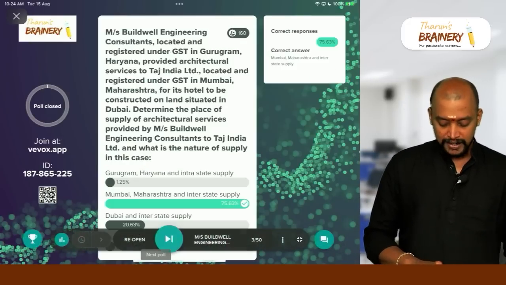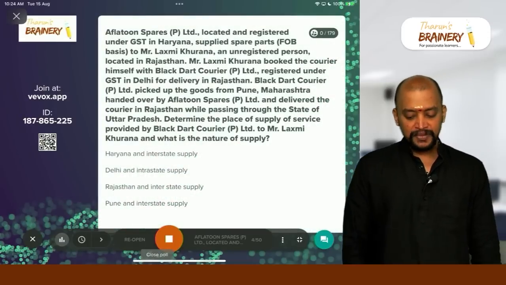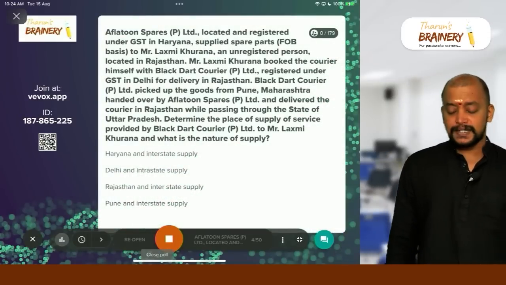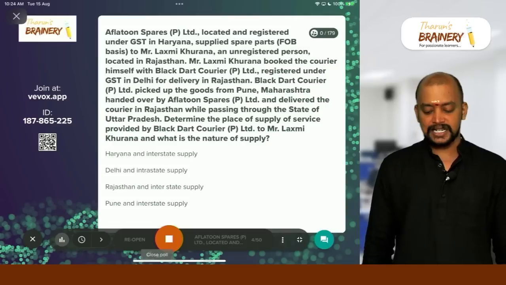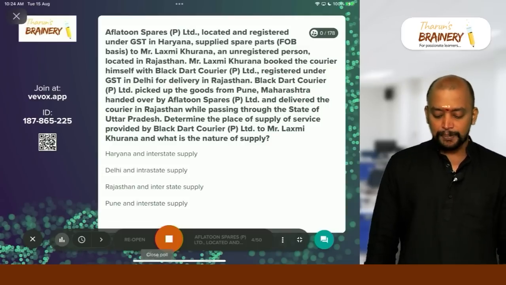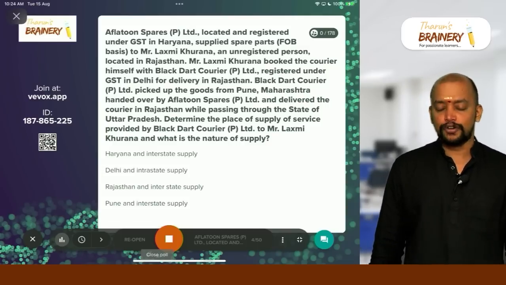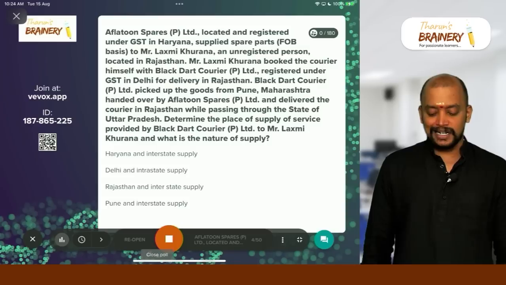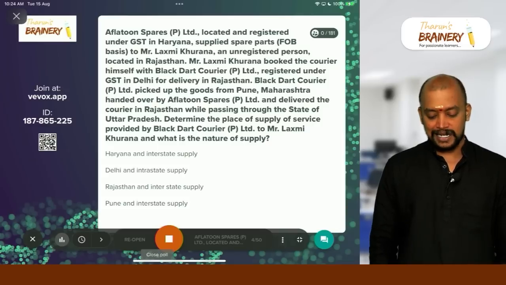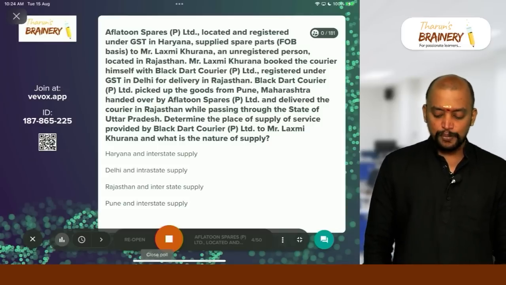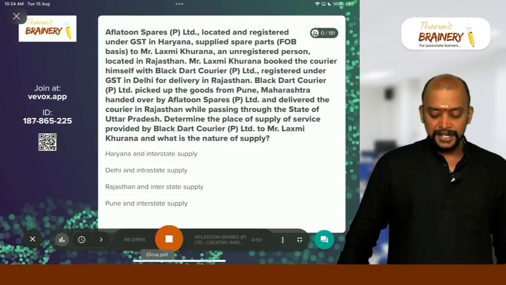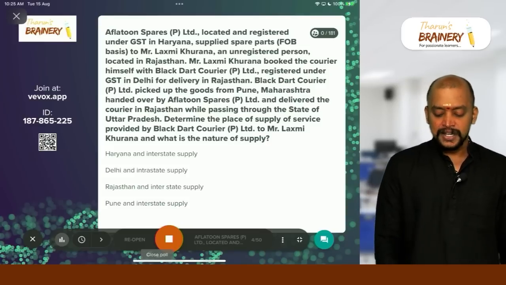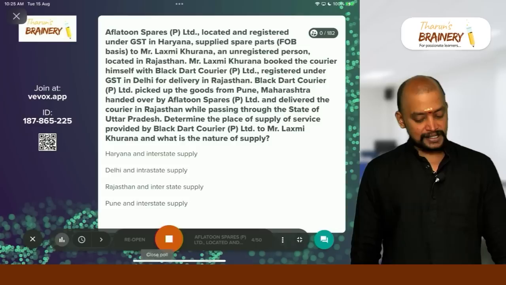Good. So then next, Aflatun Spares Private Limited, located and registered under GST in Haryana, supplied spare parts on FOB basis to Mr. Lakshmi Kurana, an unregistered person located in Rajasthan. Mr. Lakshmi Kurana booked the courier himself with Black Dot Courier Private Limited, registered under GST in Delhi, for delivery in Rajasthan.